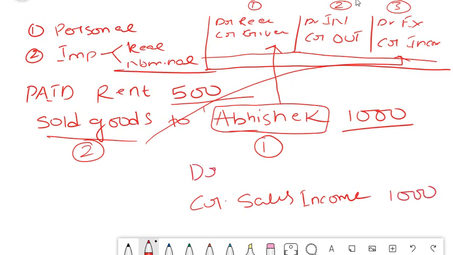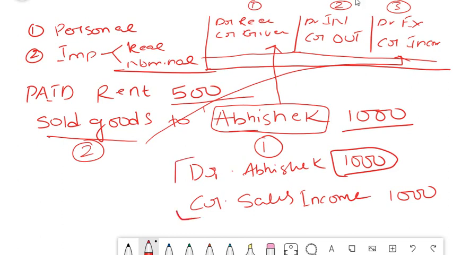Now what is the corresponding debit entry for this? We have to debit Abhishek because he is the receiver of the goods and he is the one who has to pay us money. I will just tell you another logic as well, how to treat this as a debit. When we have to receive money from someone, is it an asset for us or a liability? Simply think and tell me. Obviously it is an asset for us because we are going to get money.